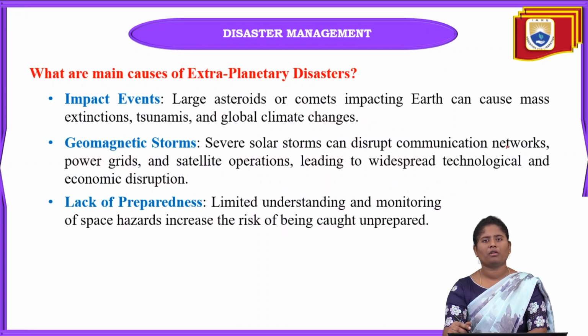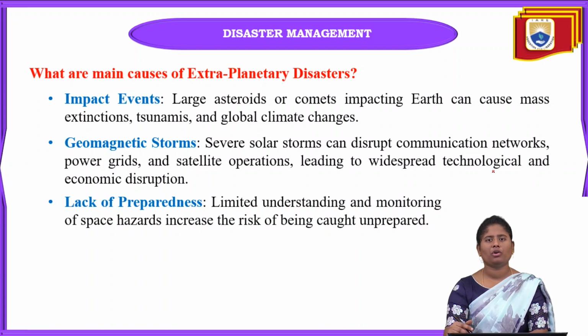Next one is main causes of extraplanetary disaster, and in this extraplanetary disaster, the main one is impact events. Means some of the large asteroids and comets, when they impact the earth, can easily cause mass extinction. I already gave you the example, that is the extinction of the dinosaurs. Because of this extraplanetary disaster, these extinctions happen, tsunamis can be seen, and global climate change can be seen towards our earth surface.